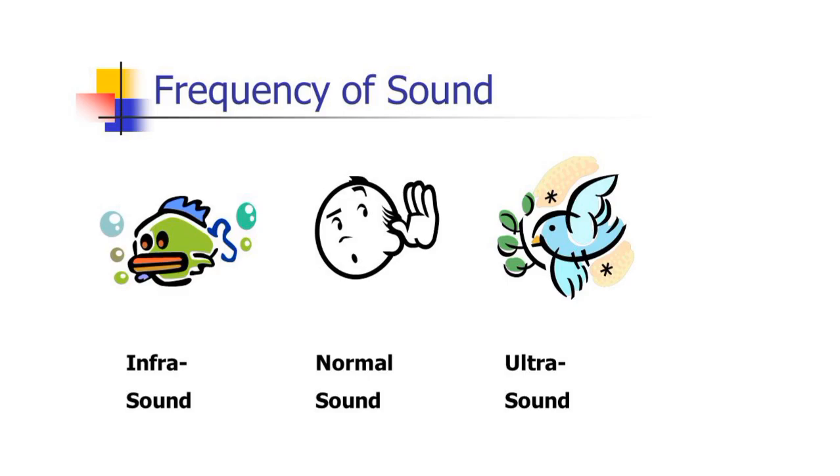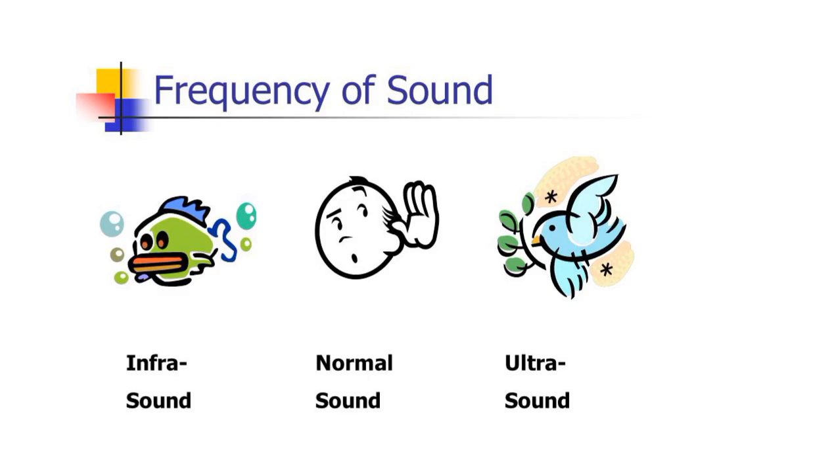First of all, we will discuss the ultrasound imaging of the baby, and then we will go forward. Frequency of sound. There are three types of sound: one is infrasound, another is normal sound, and the third is ultrasound. Infrasound is sound which cannot be heard by a human being.